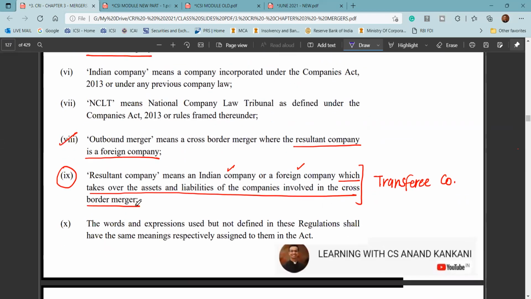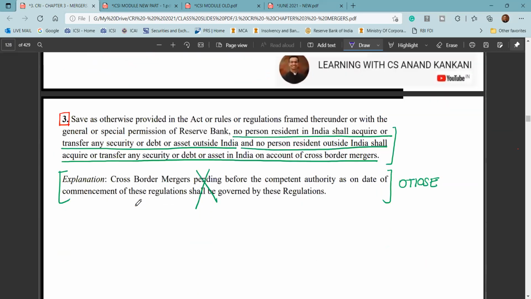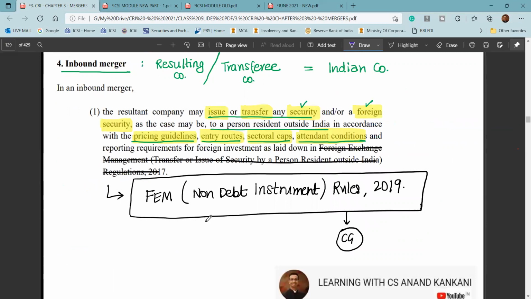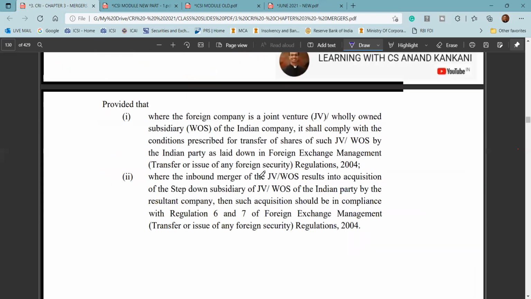What is a cross-border merger? What is inbound? What is an outbound merger? If you see an inbound merger, you have to comply with the Foreign Exchange Management (Non-Debt Instruments) Rules 2019. And just remember these 4 points: comply with the pricing guidelines, entry route, sectoral cap, and the attendant conditions. Okay, so this has to be done.